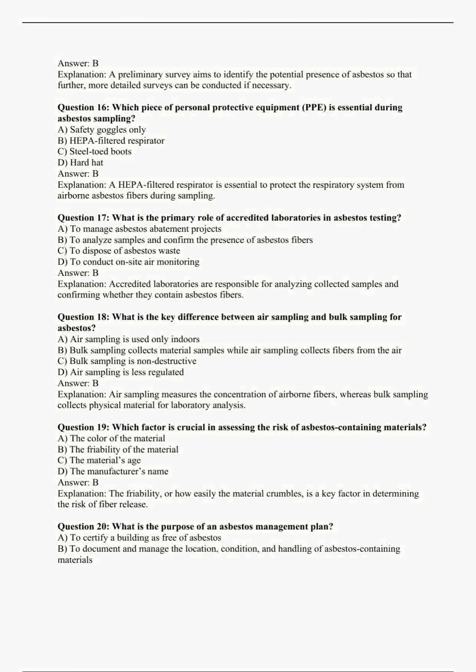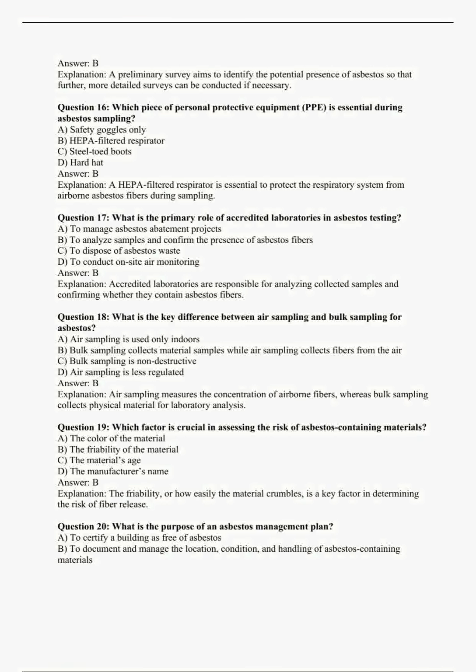Question 17. What is the primary role of accredited laboratories in asbestos testing? A. To manage asbestos abatement projects. B. To analyze samples and confirm the presence of asbestos fibers. C. To dispose of asbestos waste. D. To conduct on-site air monitoring. Answer B. Explanation. Accredited laboratories are responsible for analyzing collected samples and confirming whether they contain asbestos fibers.